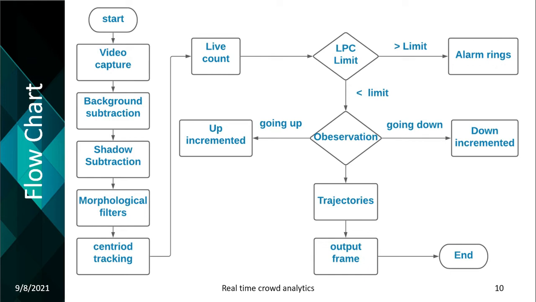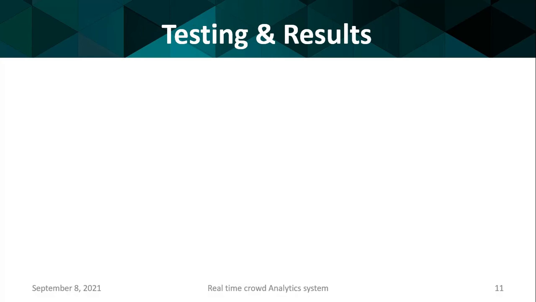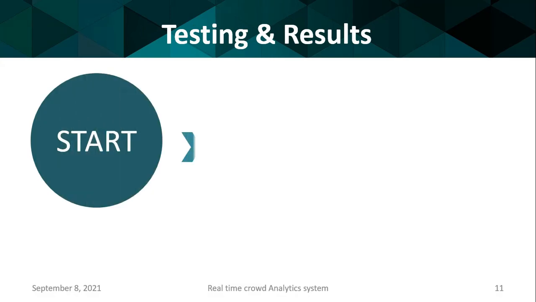If the object is moving in upward direction, the up count will be incremented, and if the object is going in downward direction, the down count will be incremented. Afterwards, the trajectories are drawn on the frame to get the desired results. Now, I will show you the testing and results of our algorithm.